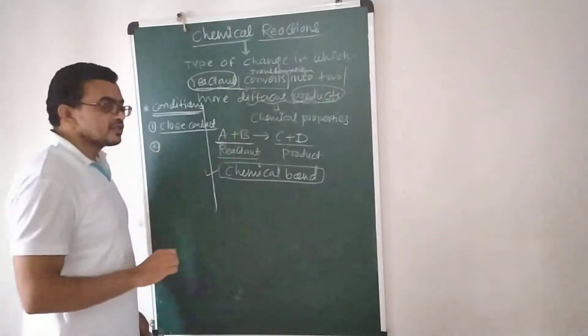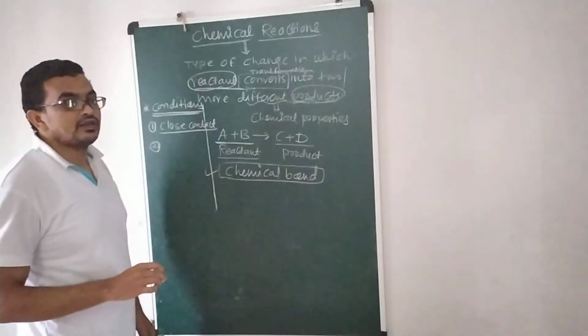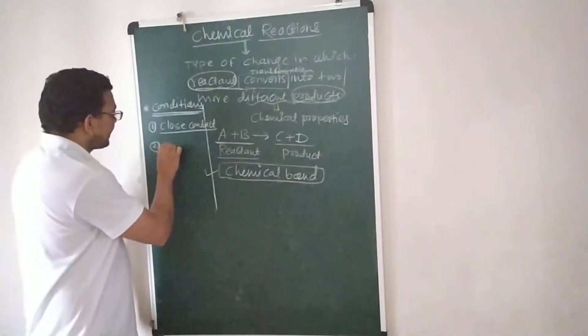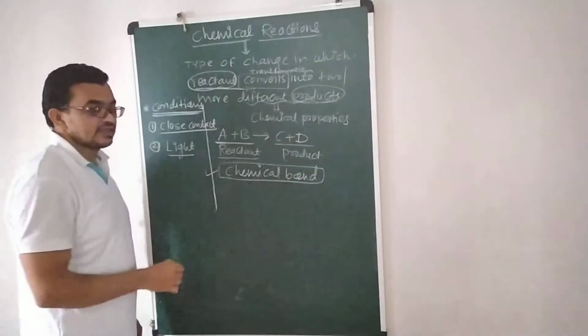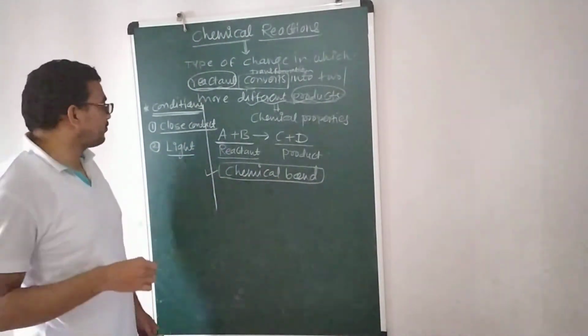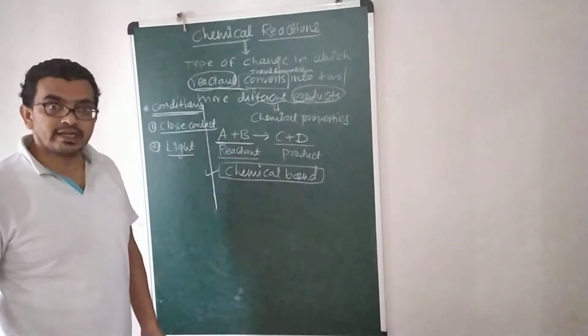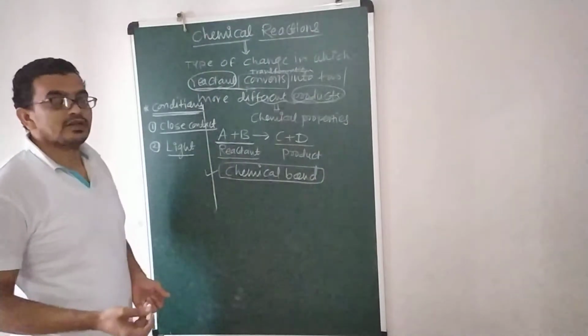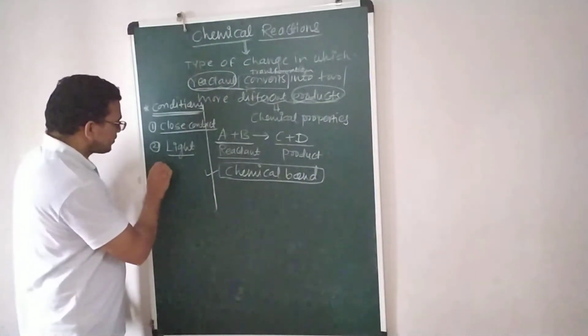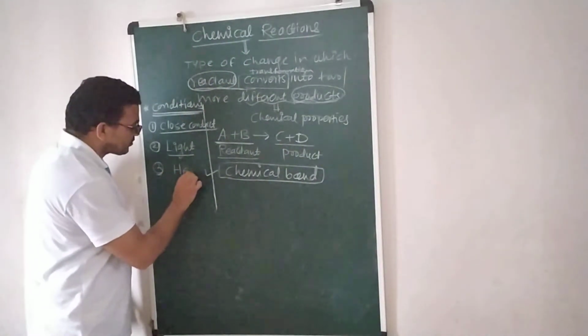Second condition: some chemical reactions require light. Some chemical reactions require light to be performed, like photosynthesis reactions. Without light, they can't be performed. Third, some chemical reactions require heat, students.